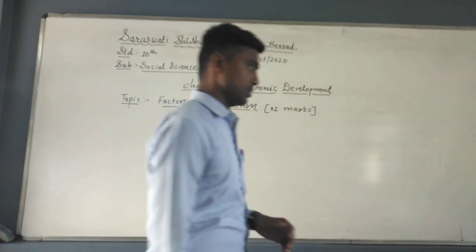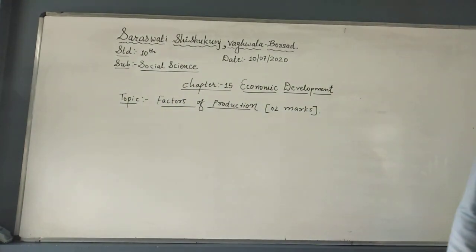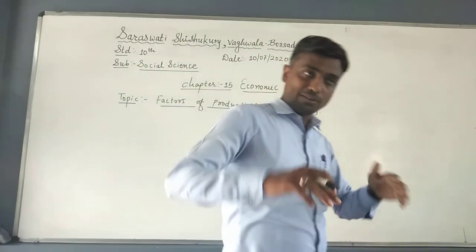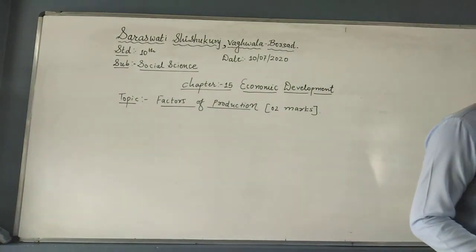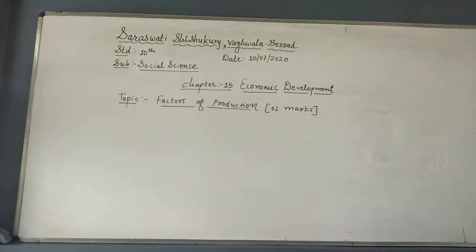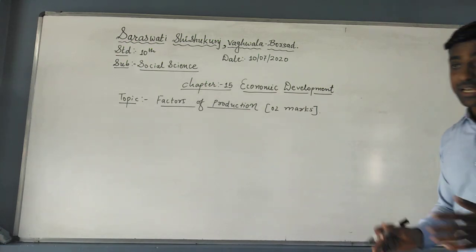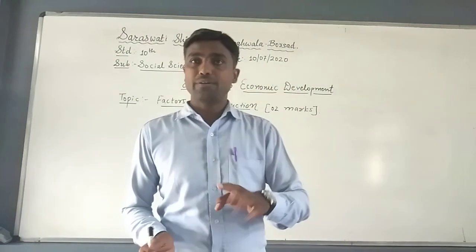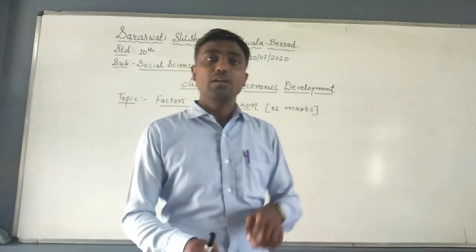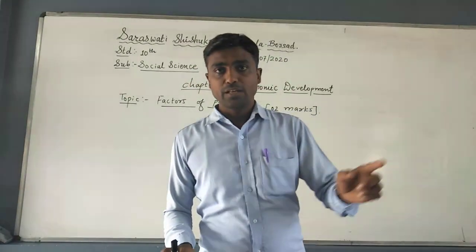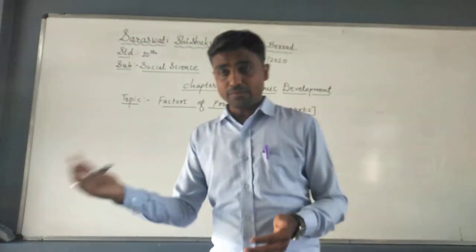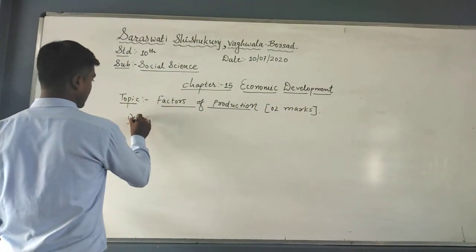Factors of production. First of all, remember these things: production is done through natural resources as well as man-made resources. First of all, we can say that production is done with the help of natural resources and labor. Different types of tools are used for the production process, and these are divided or categorized into 4 categories: land, capital, labor and entrepreneurship. These 4 are the main factors of production. So shall we start with the first one? First of all, we can say land.